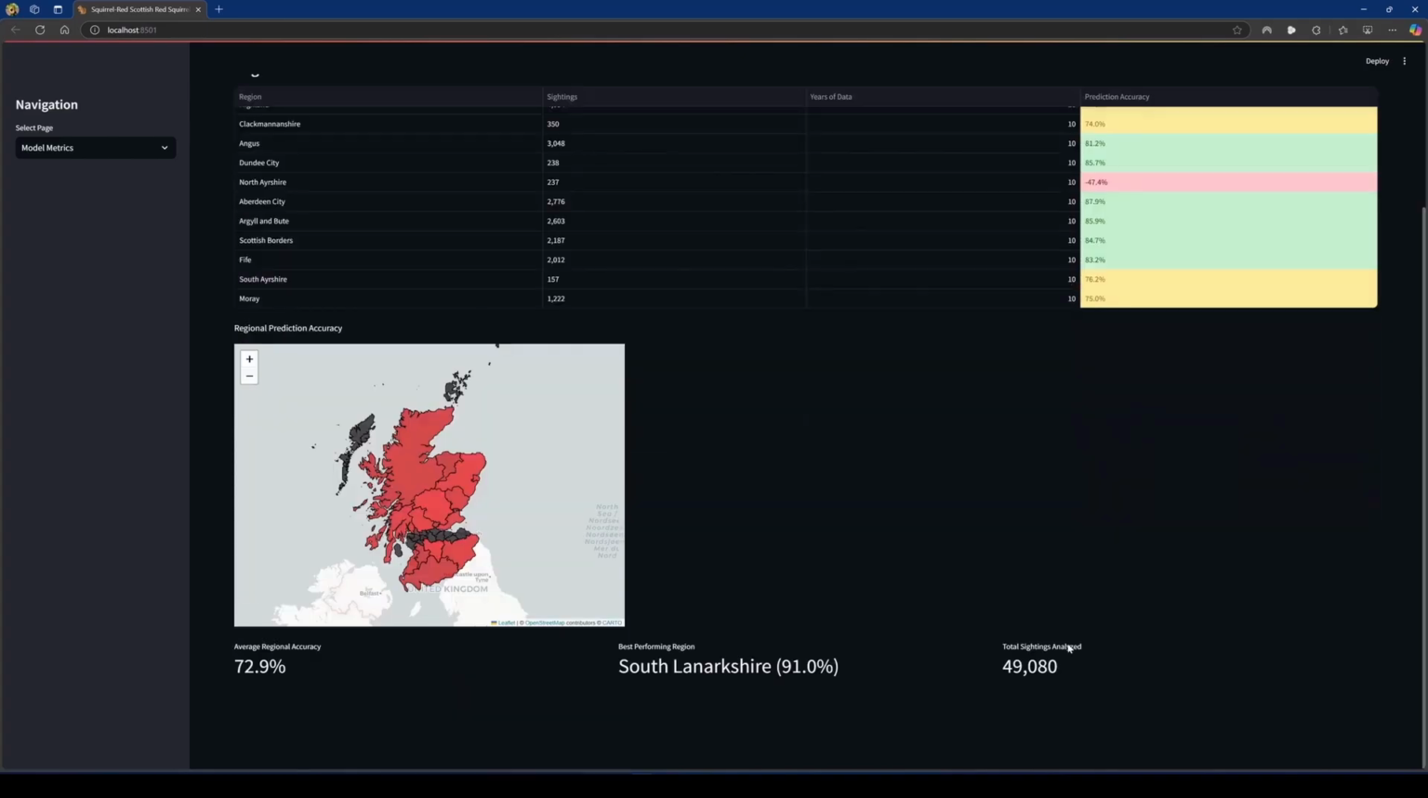Below the table, we see an interactive choropleth map that geographically visualises these accuracy rates. The map is coloured based on the model performance of each region, allowing users to identify spatial patterns in prediction accuracy. The predominantly red coloration of Scotland indicates strong overall performance across the country. There's also a summary of metrics at the bottom of the page.